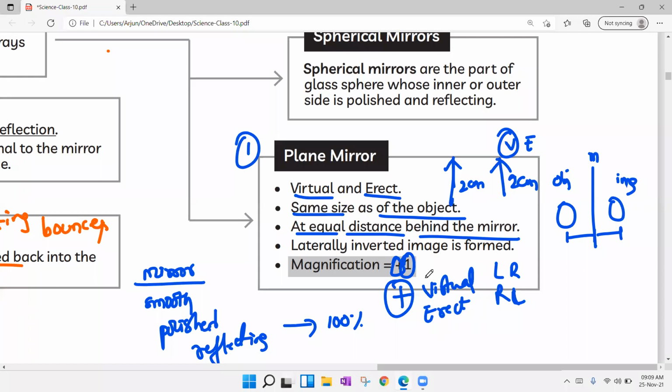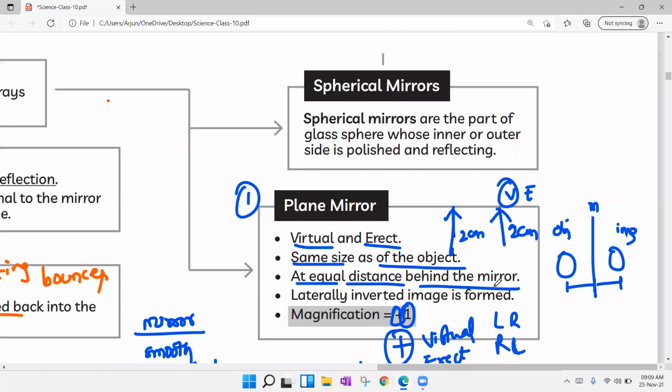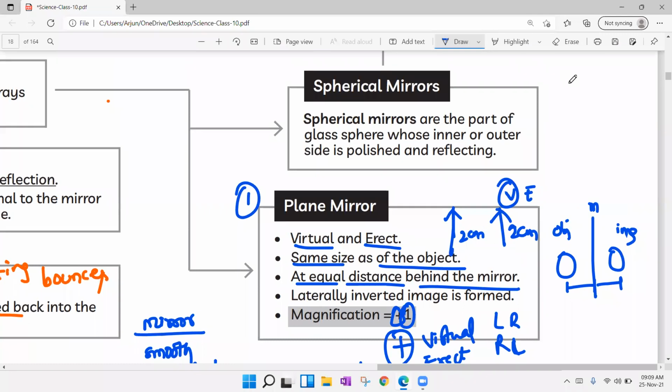and 1 indicates, you see, there is a huge difference between these. M is equal to +1, M is greater than +1, M is less than +1. There is a huge difference, guys. Okay, that we'll try to understand. What is M equal to 1, what is M greater than 1, what is M less than 1. We'll try to see. So these are the properties of plane mirrors.